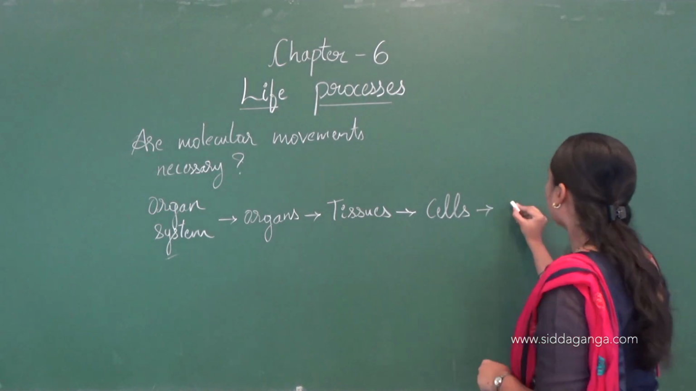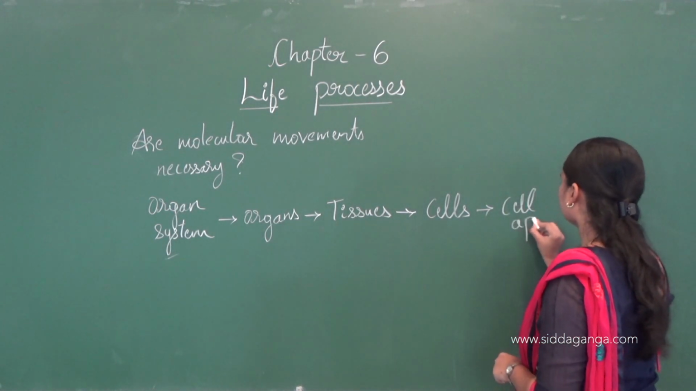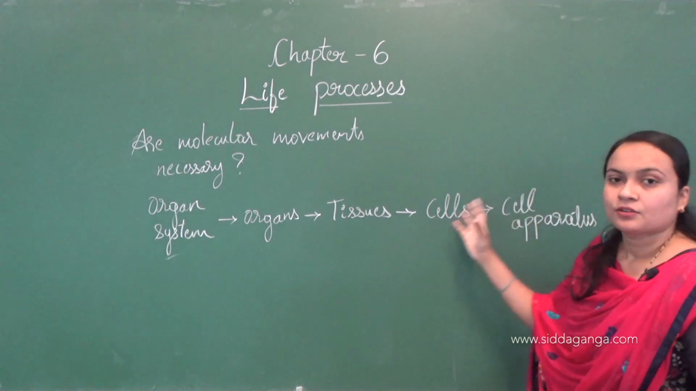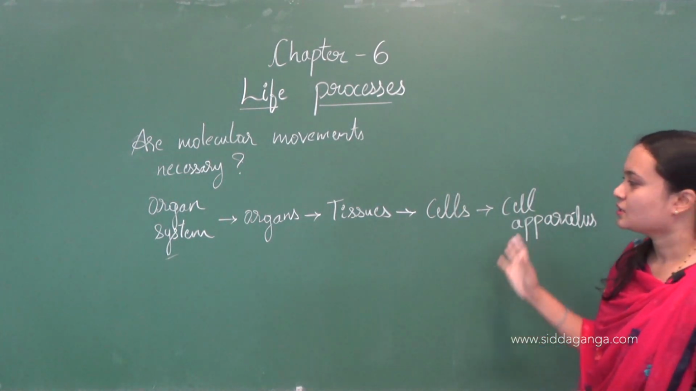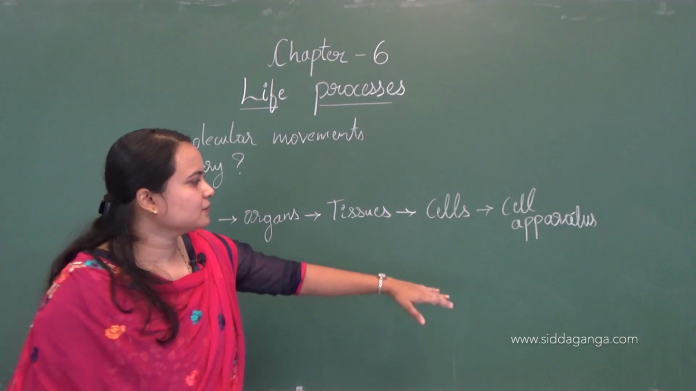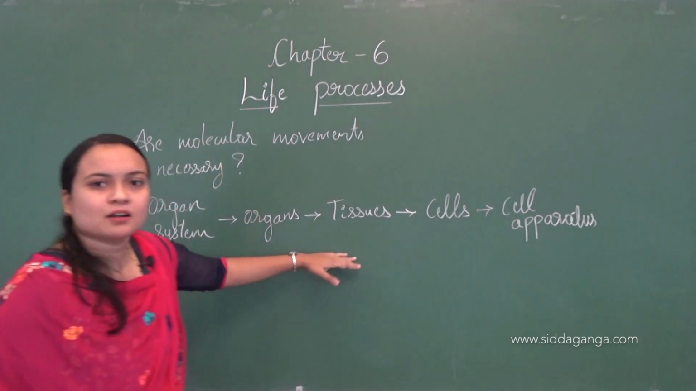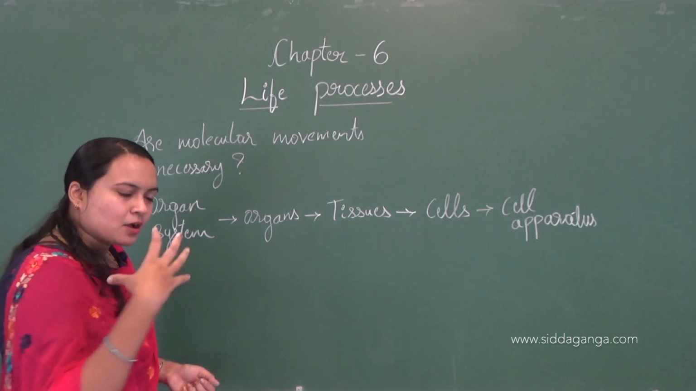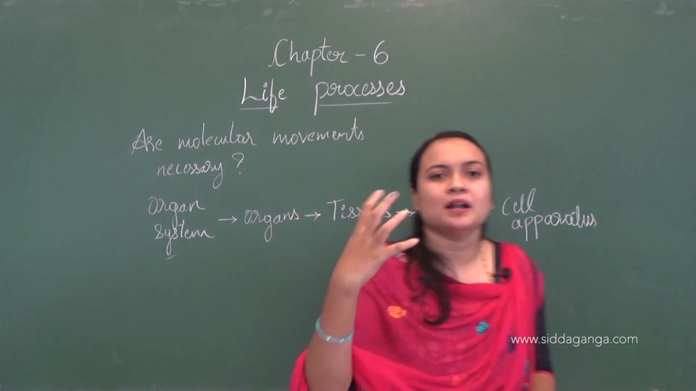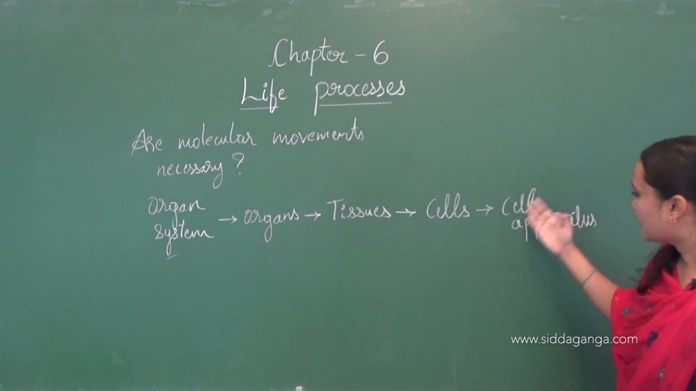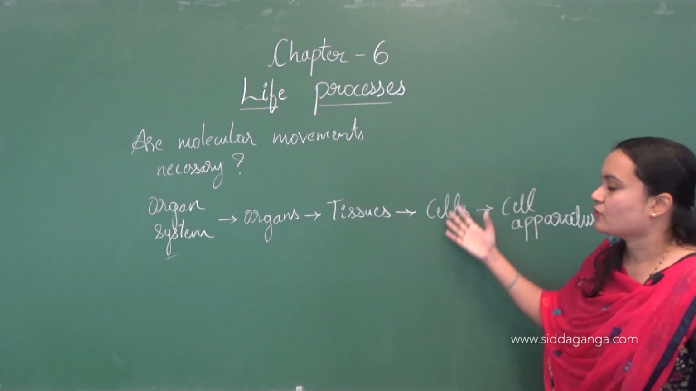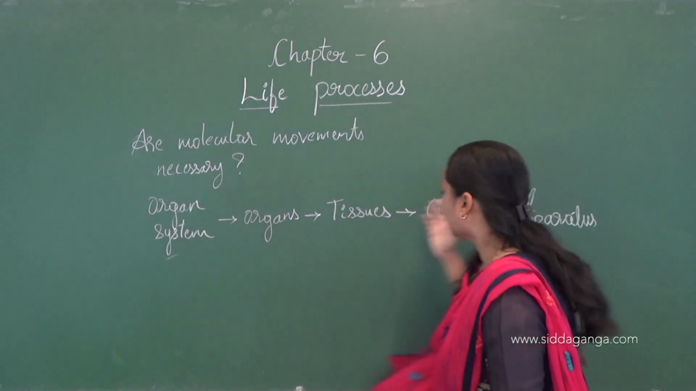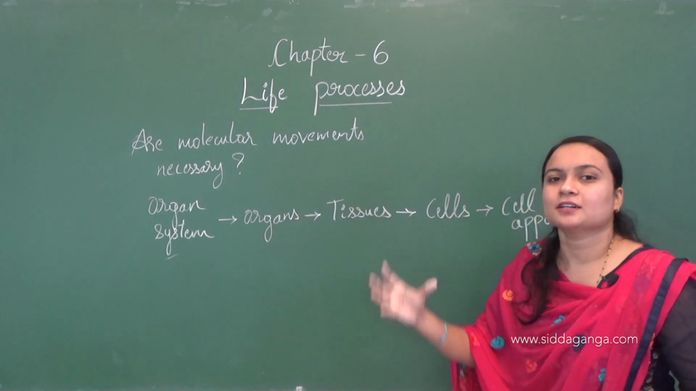So cell apparatus together will make a cell over here, right? Can you notice that there is an organized, ordered nature in living organisms, if we consider a multicellular organism? Cell apparatus together will form a cell, cell to tissue, tissue to organ, organ to organ system. There is an organized, ordered nature.